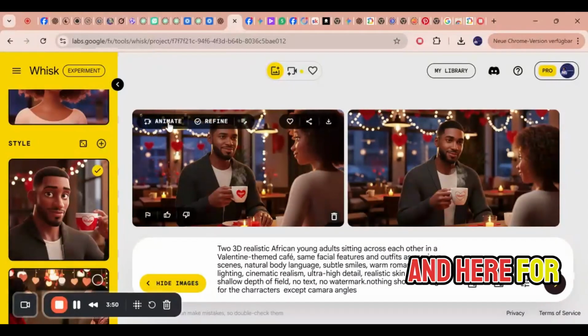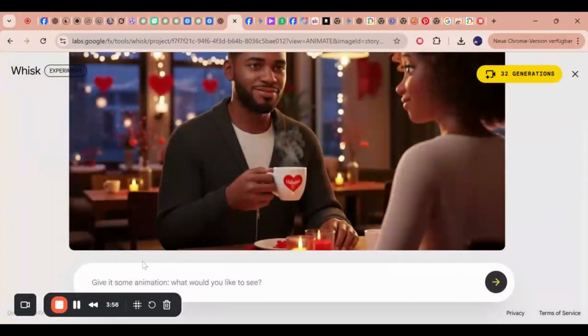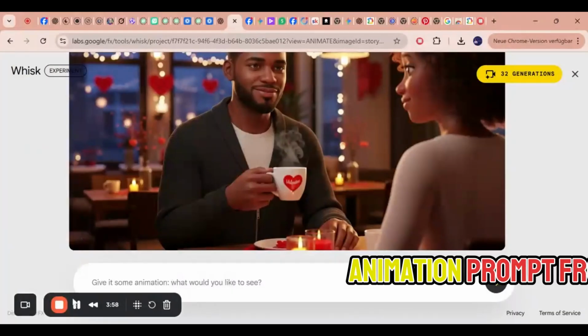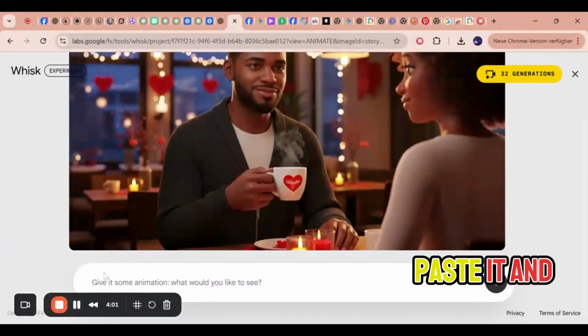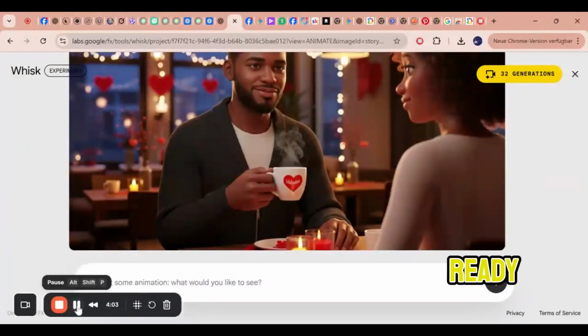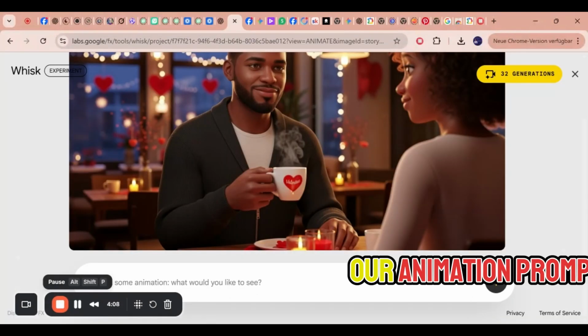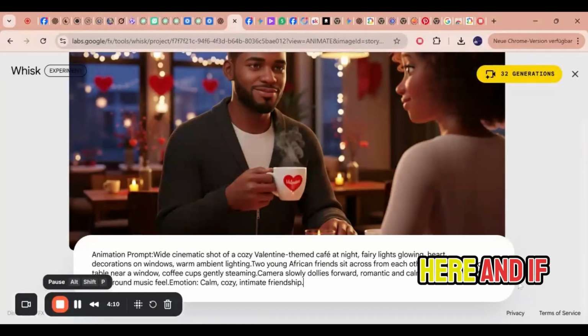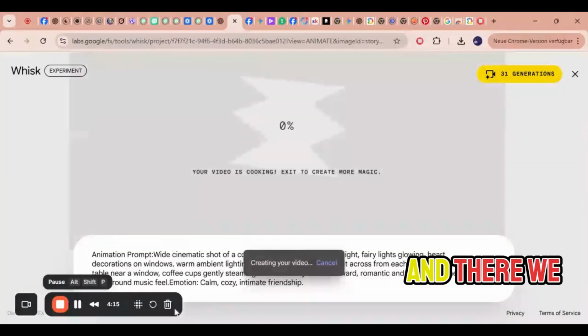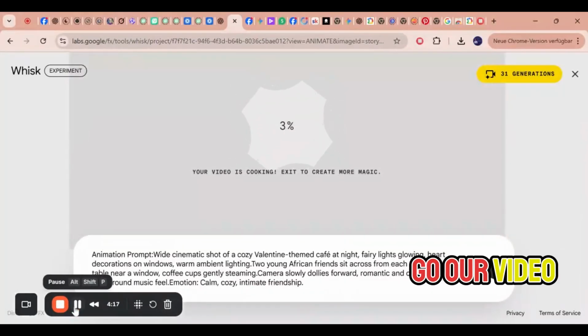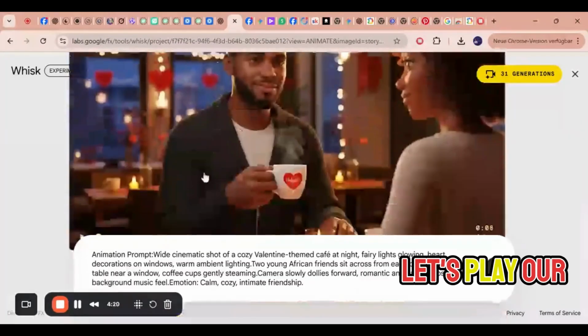And here, for us to animate each of the images, we just come here and we click on animate. So here we will get our animation prompt from ChatGPT, paste it, and our video is ready. Ask ChatGPT to give us an animation prompt. So we paste our animation prompts here, and if it is a dialogue, we add the dialogue directly. And there we go, our video is ready. So let's play our video.